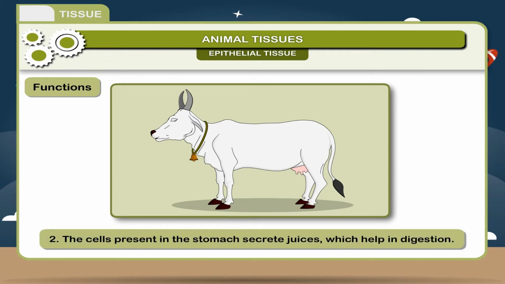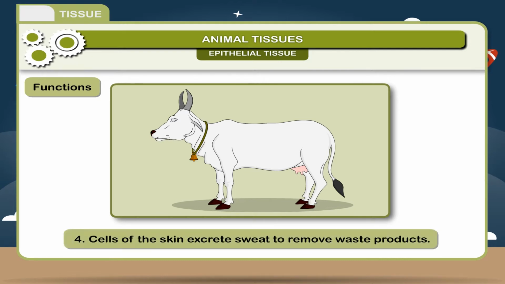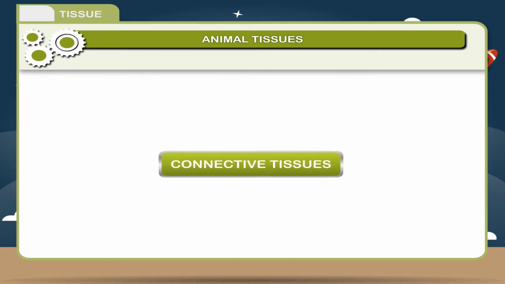2. The cells present in the stomach secrete juices which help in digestion. 3. Some cells help in absorption of digested food. 4. Cells of the skin excrete sweat to remove waste products.